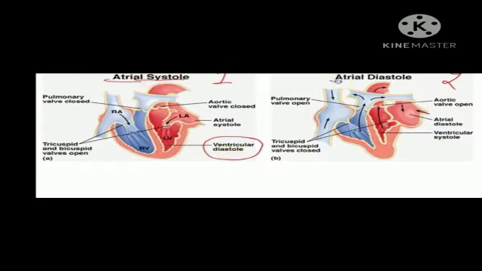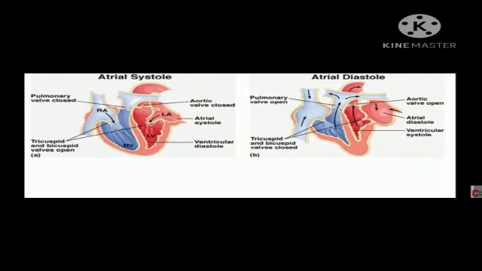Therefore the blood from the auricles passes into the ventricles easily, and the wave of contraction passes from upward to downward direction. Therefore, the valves present between the auricles and ventricles, that is the bicuspid and tricuspid valves, open and allow the blood to flow into the ventricles. Now the ventricles are full of blood and the wave of contraction passes from upward to downward towards the ventricles, and now they contract, means ventricular systole takes place.